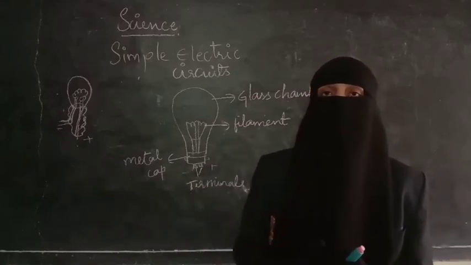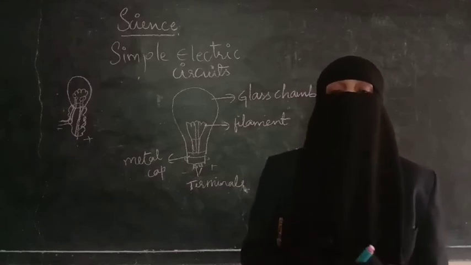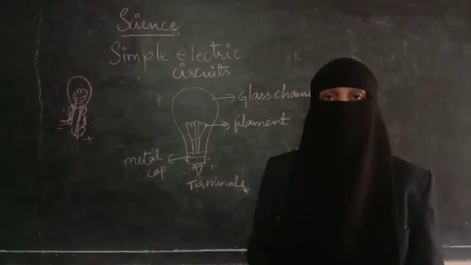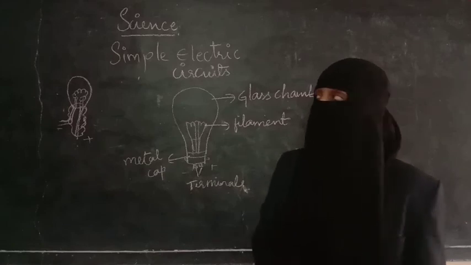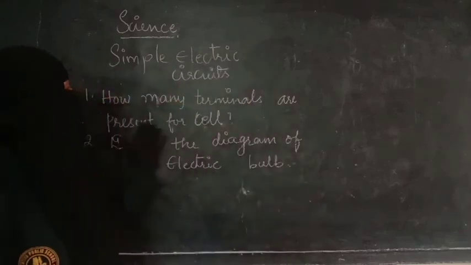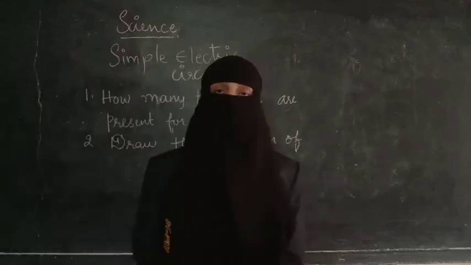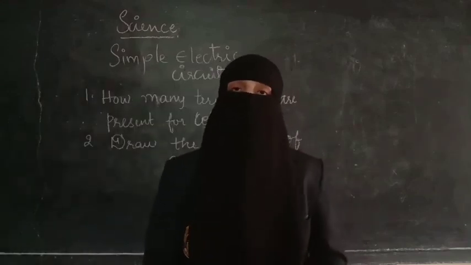Thomas Alva Edison used platinum wire, cotton thread with soot, and bamboo fiber. But nowadays we are using electric bulbs in which the filament is made up of tungsten. Students, your worksheet is to write how many terminals are present for a cell. Then next, draw the diagram of an electric bulb. You have to draw the diagram neatly and properly in your notes along with labeling.